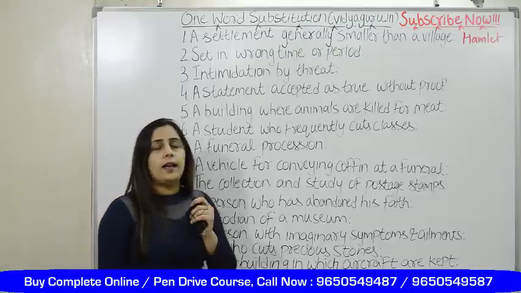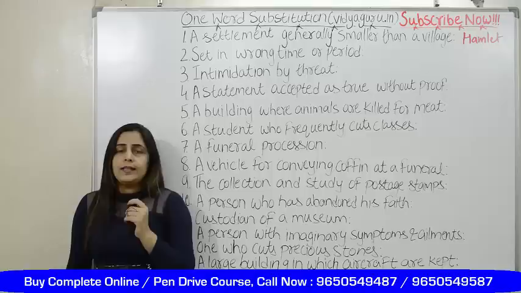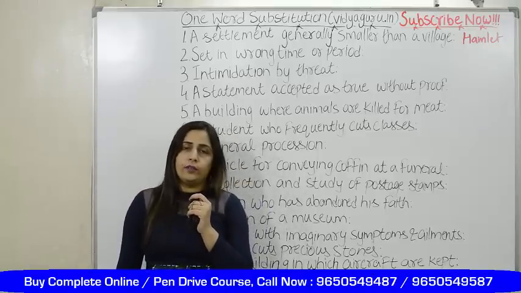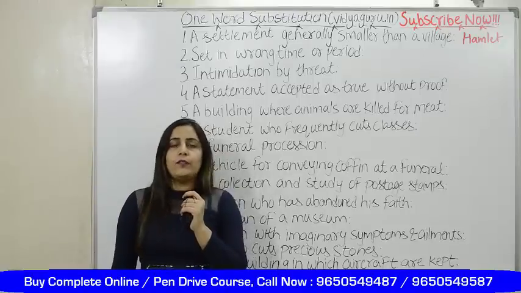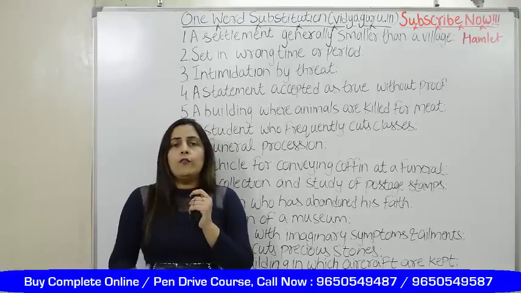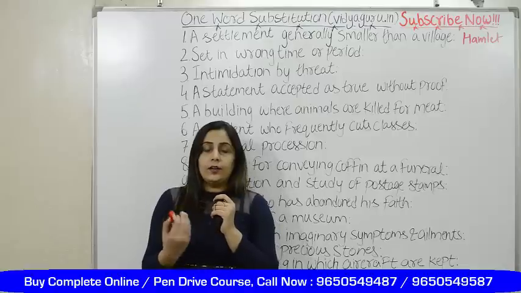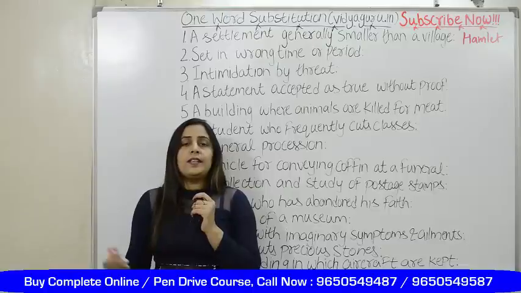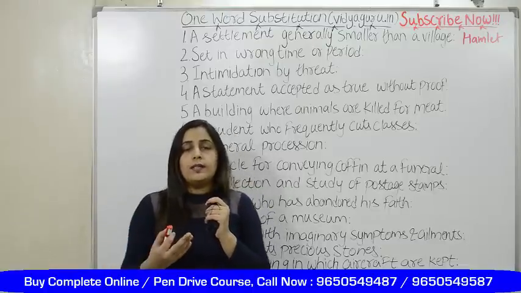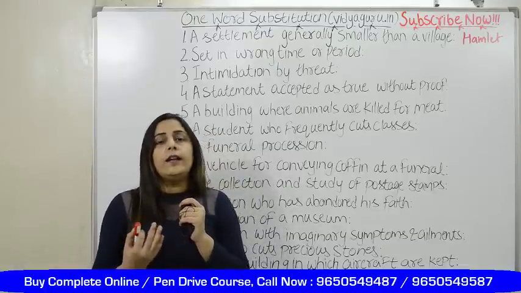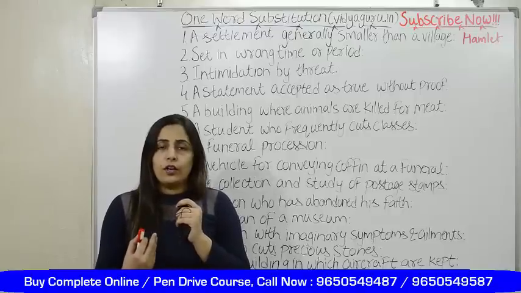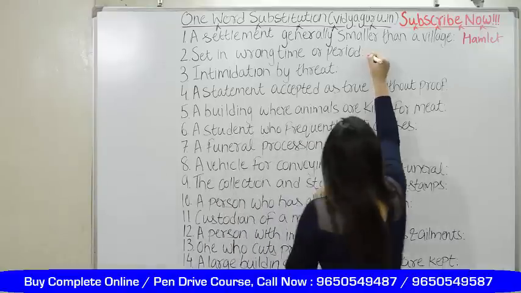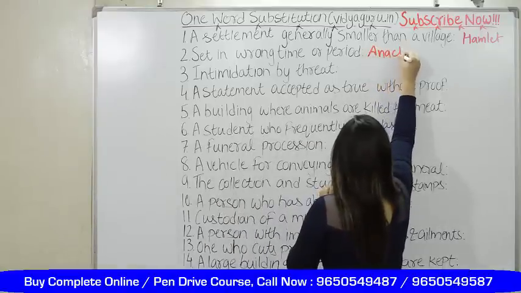The next question is: set in wrong time or period. Now you need to understand by an example. If I say that in today's time I wish to use a floppy drive or CD, you can understand that it was used in past days, in previous days, and that is basically history. So it is basically a misfit in today's time. That sort of misfit is known as anachronistic.